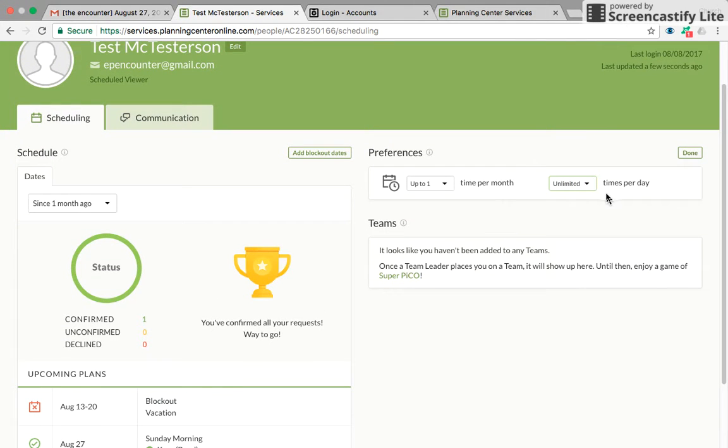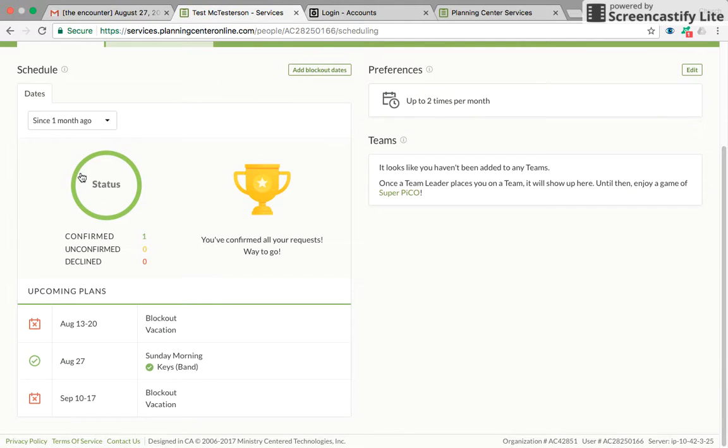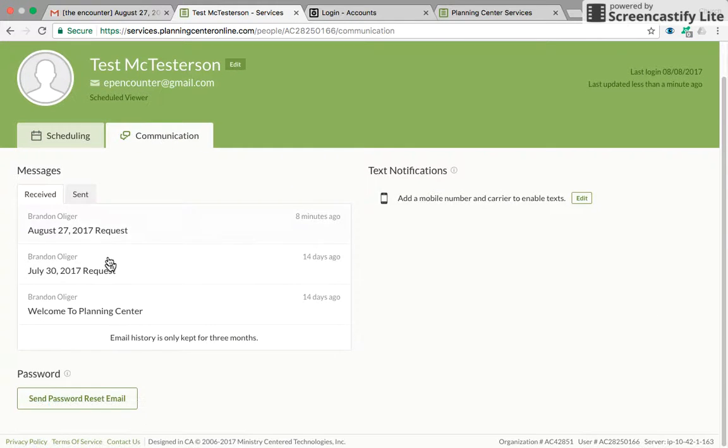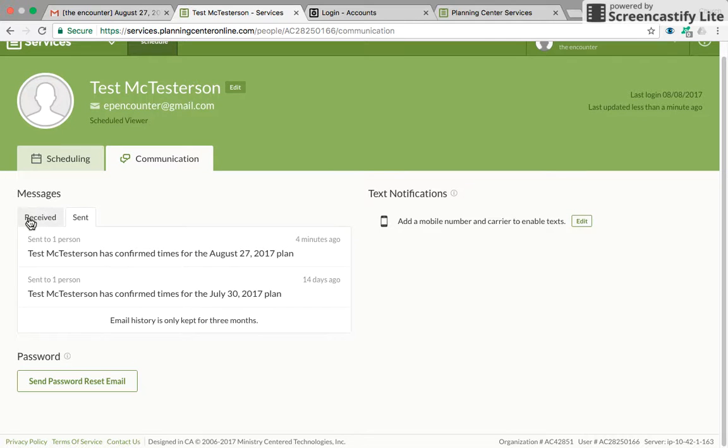And times per day, you don't really worry about too much unless, of course, you volunteer in something like children's and you volunteer in youth ministry because they both happen on Sunday, one in the morning, one in the evening. So you don't need to mess with that unless it applies to your situation, but you kind of make the call there. So we're going to say that Test is cool with playing keys twice a month. That's the only thing he really does. Okay. You can also see over here how many times you've confirmed or declined. That's really helpful. And then communication-wise, you can see what emails you've received, what emails you've sent through Planning Center.